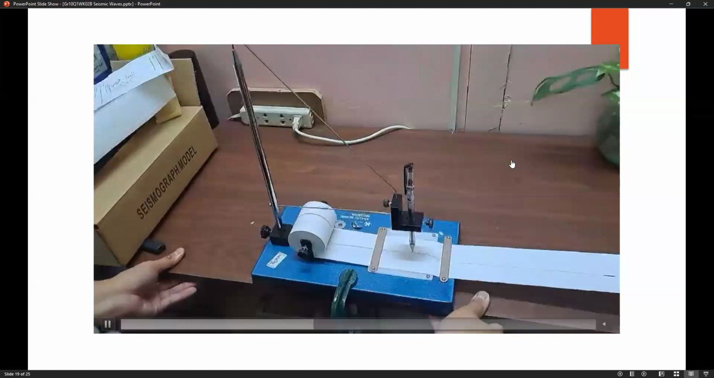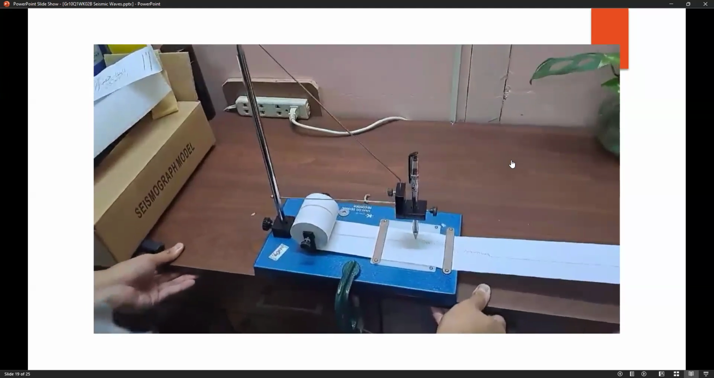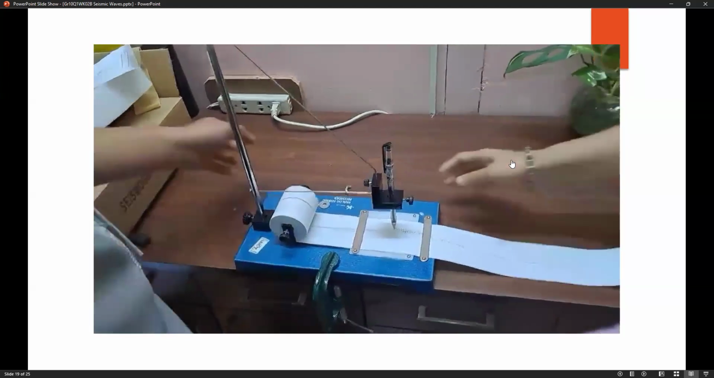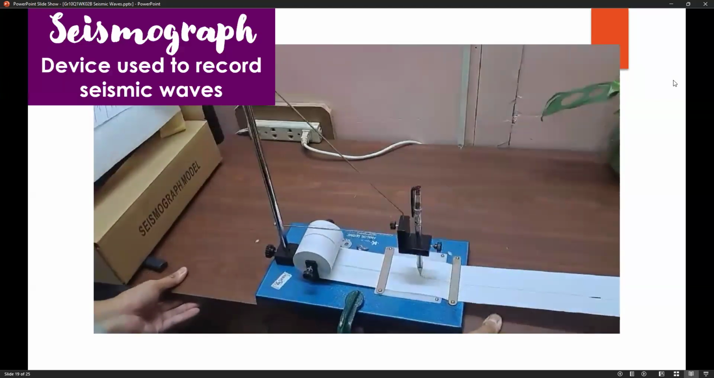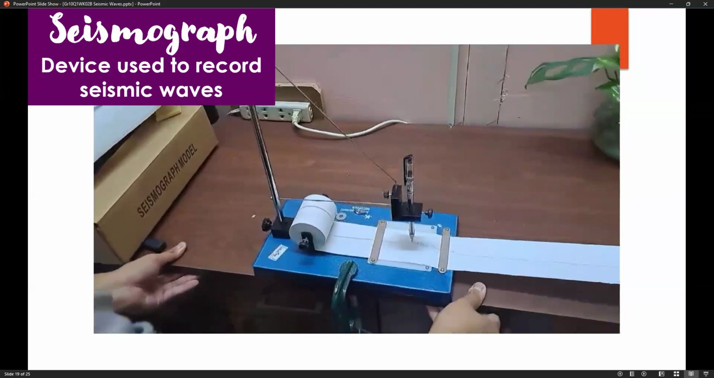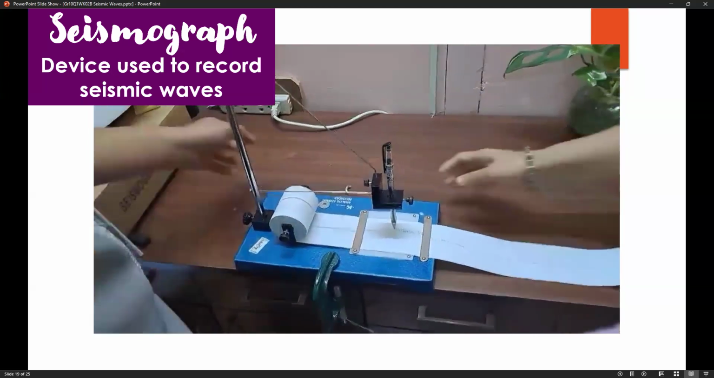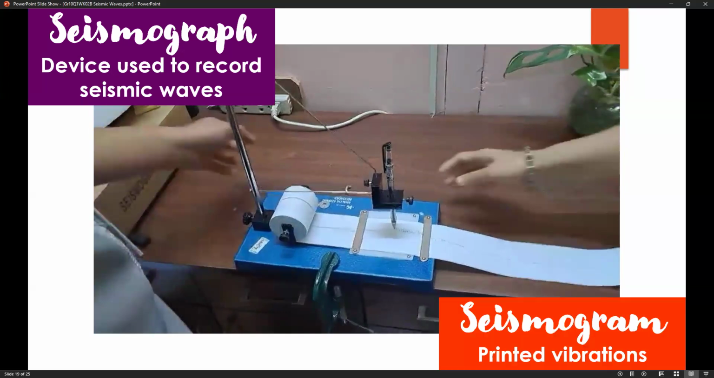As you can see, I am shaking the table where the seismograph is located, and the ball pen on it writes the waves that are produced on a long sheet of paper. The machine, or the device that you use to record seismic waves, is called a seismograph. On the other hand, the printed, or in this case, the written vibrations are called the seismogram.